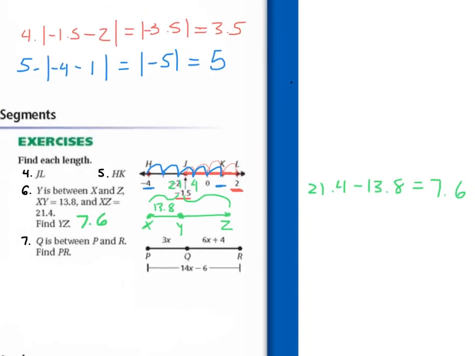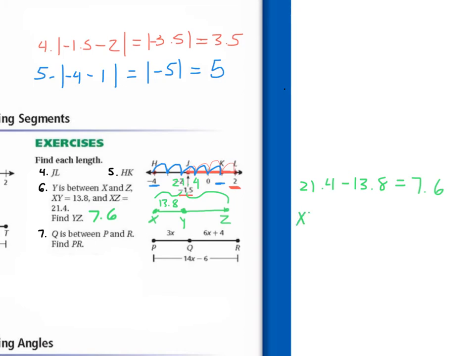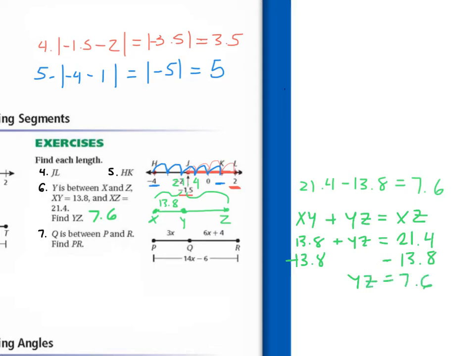For this one, another way we can do it is we know that the 2 segments, XY plus YZ, is going to equal the whole thing, XZ. And now we can just substitute what we have in. So we know that XY is 13.8 plus YZ, so we don't know this yet, so we just leave it as YZ, and is equal to XZ, which is 21.4. And then we just do the same thing. We subtract 13.8 from both sides. And we get YZ is equal to 7.6. Yes.